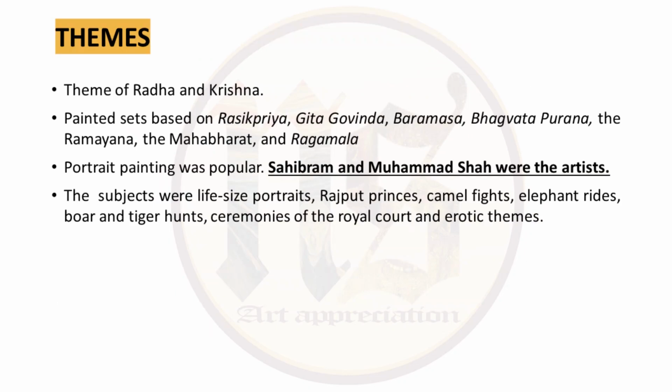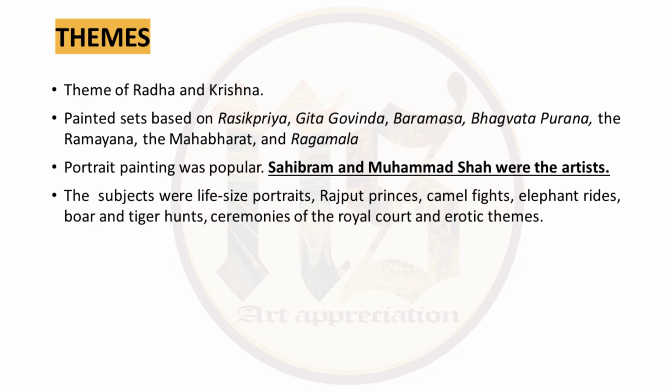Themes and features of Jaipur school. Themes of Radha and Krishna dominate here also. They painted sets based on Rasik Priya, Geet Govind, Baramasa, Bhagavad Puran, Ramayana, Mahabharata and Ragmala. Then portrait painting was also popular and main artists were Sahib Ram and Muhammad Shah.